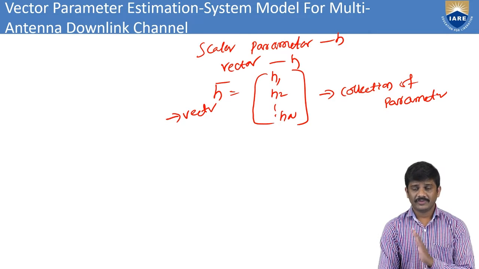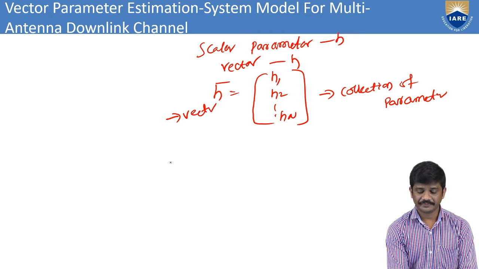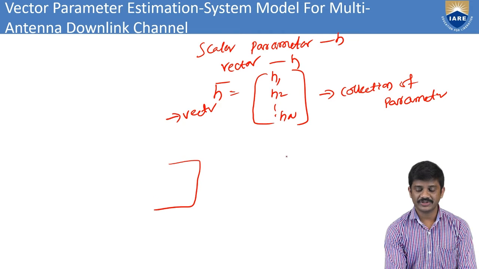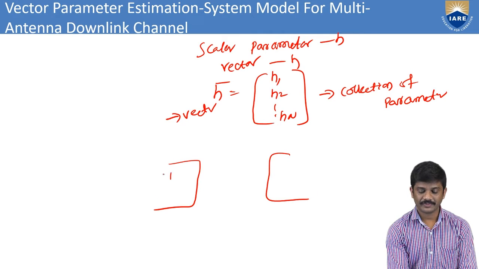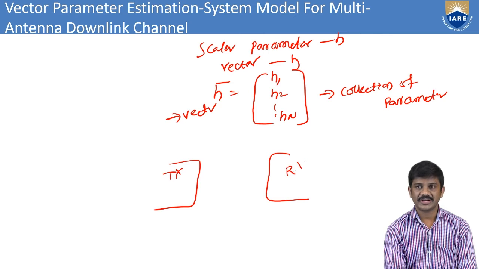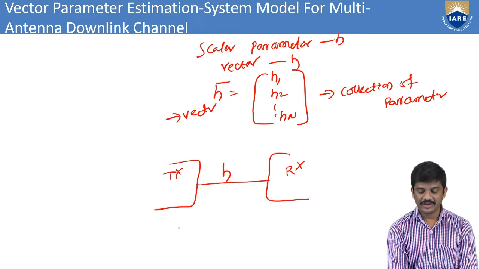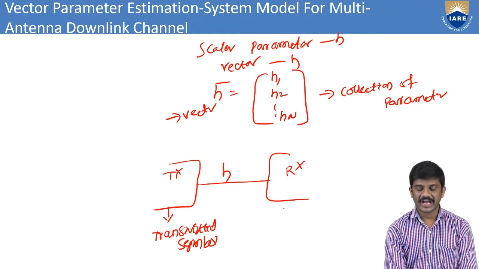For example, consider this a transmitter and this a receiver. In between we have the channel, and this is the h parameter. Here we have the transmitted symbols, and here we have the receiver symbols.